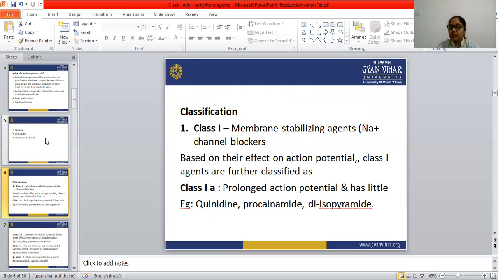So class 1A prolongs, or increases, the duration of the action potential. Increasing the duration of the action potential is only possible with class 1A, so that is its feature. The examples of class 1A are quinidine, procainamide, disopyramide. For these three drugs you have to learn the structure, mechanism of action, and uses, because these three drugs are there in your syllabus. These three drugs increase the duration of the action potential.